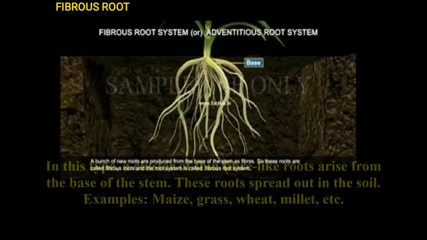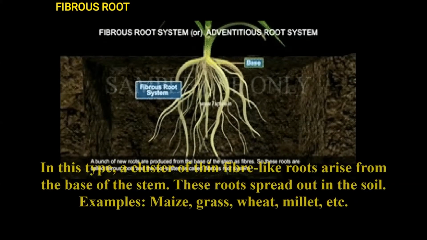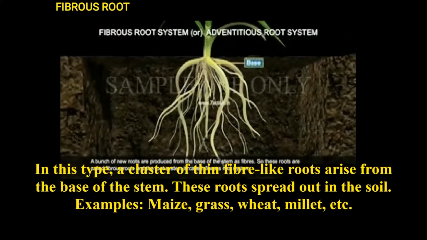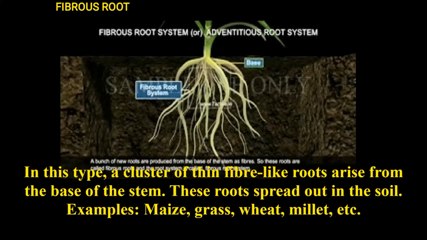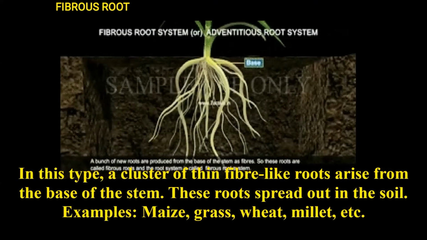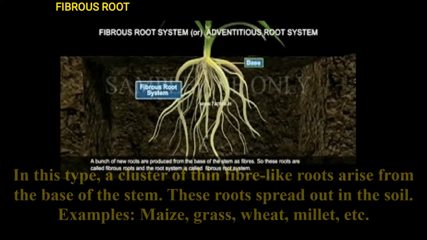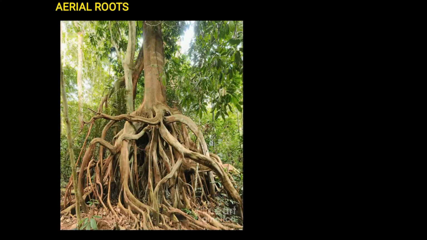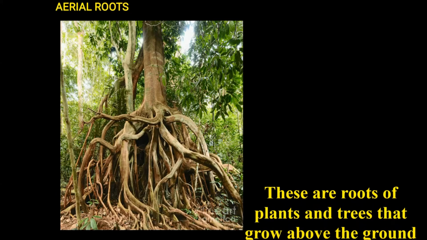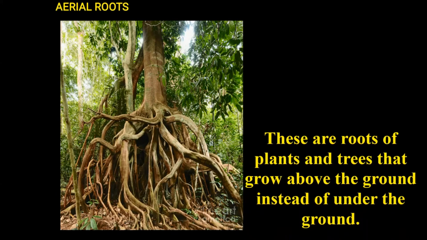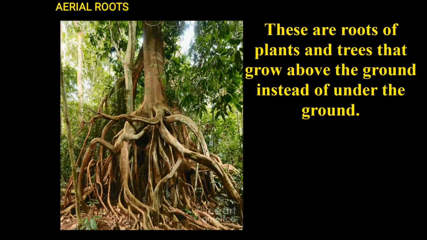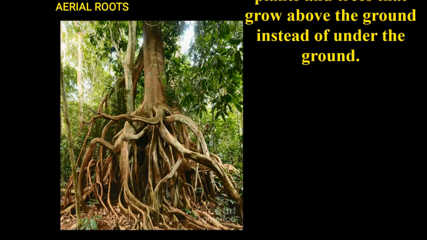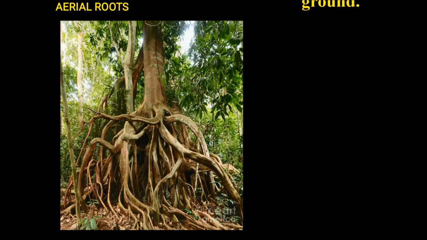Fibrous roots. In this type, a cluster of thin fibers like roots arises from the base of the stem. These roots spread out in the soil. Examples of these roots are maize plant, grass, wheat, etc. Children, let us see what are aerial roots. Aerial roots are roots of plants and trees that grow above the ground instead of under the ground. Examples of these roots are banyan tree.